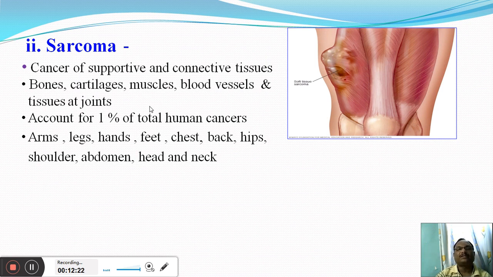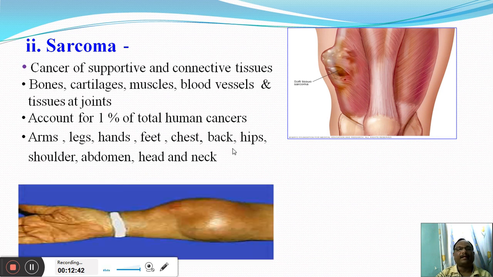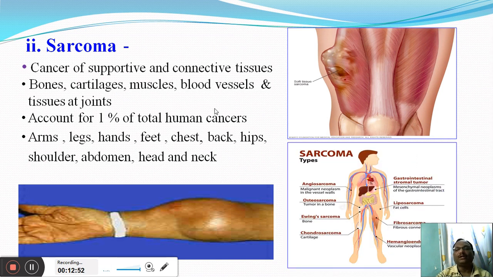Now the percentage of occurrence of such cancers in human beings is comparatively less. It accounts for just 1% of total human cancers. And as these tissues are present in the arms, legs, hands, feet, chest, back, hip, shoulder, abdomen, head and neck, all the cancers associated with these organs come under the group of sarcomas.